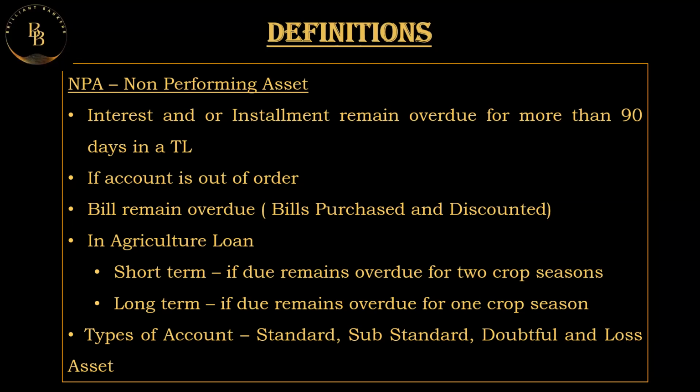The crop period will be 1 year. In this condition, for a short-term loan, if the installment is overdue for more than two crop seasons, that agriculture loan is a non-performing asset. And in the case of a long-duration or long-term loan, if the installment is overdue for a period of more than one crop season, it is called a